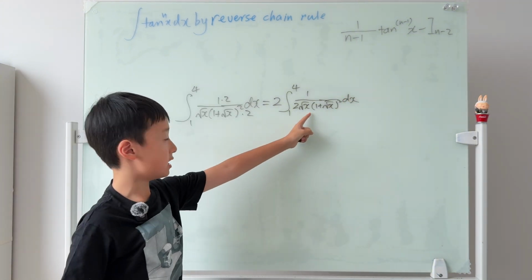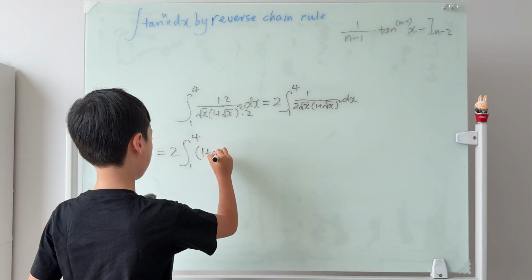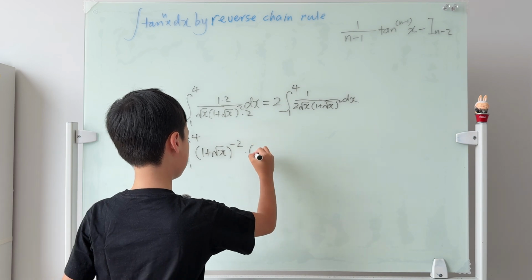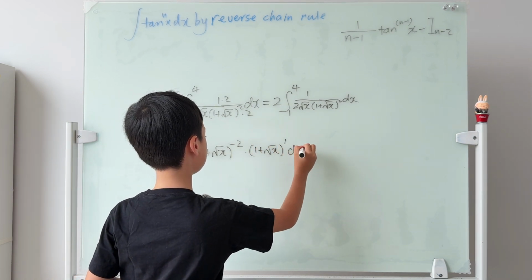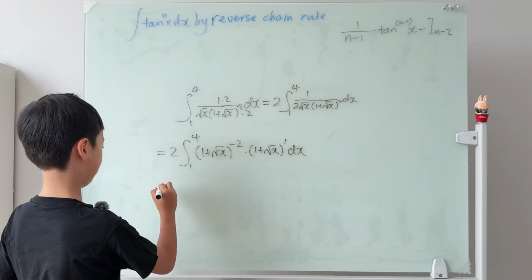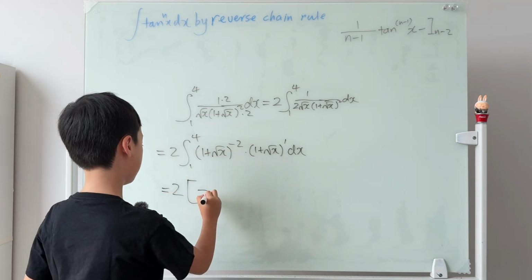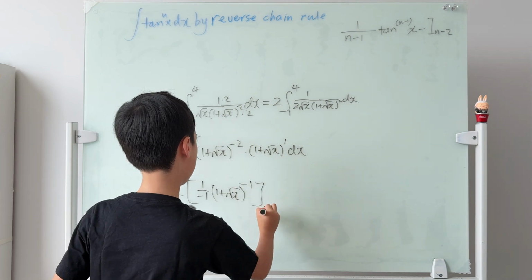We can write this in the standard form of reverse chain rule. 1 plus square root of x to the power of negative 2 times the derivative of 1 plus square root of x. From here, we can do the standard reverse chain rule. This is negative 2, so on the bottom will be negative 2 plus 1, which is negative 1, times the function, which is 1 plus square root of x, to the power of negative 1, going from 1 to 4.